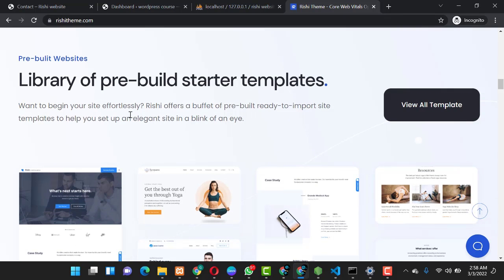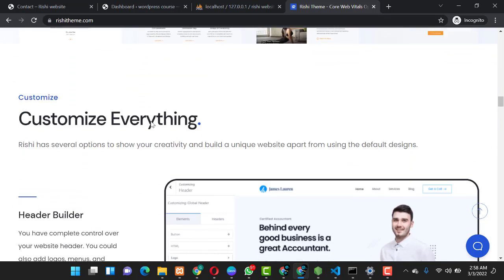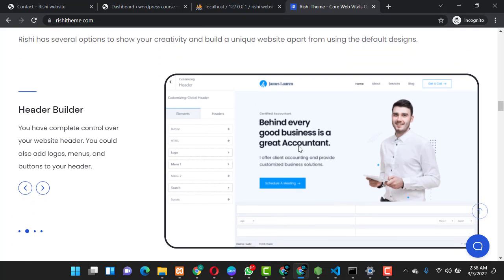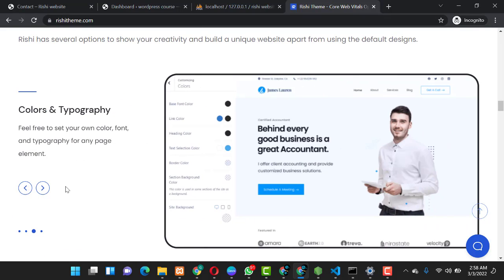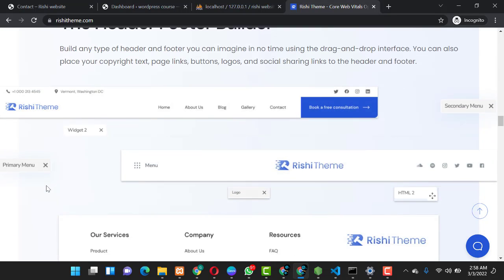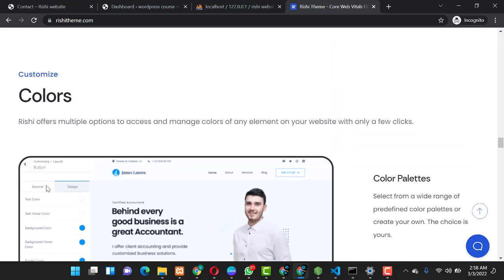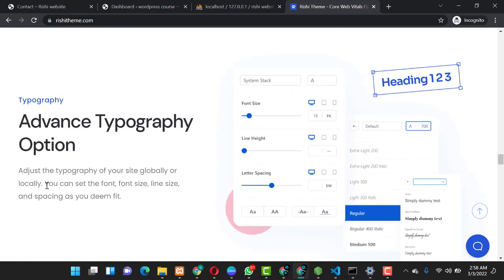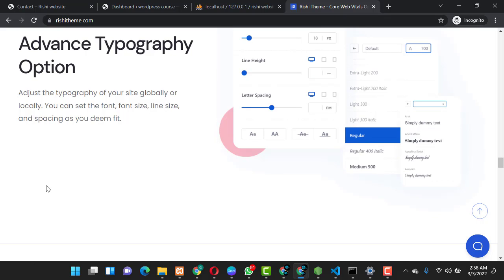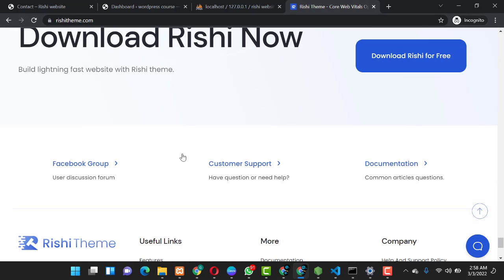You can also scroll down and check out some of the libraries and the templates they have built for you, ready to use. You can customize your header, your footer, and every other thing you want to customize, like the color and the typography. You can also decide to build your own header. Also you can check some basic properties of it, which give you access to live editing, a drag and drop builder, which is Elementor, and advanced styling. So guys, this is just the Rishi website, and it has tons and tons of features which you are free to check out. So from here, let's proceed to downloading the Rishi theme.